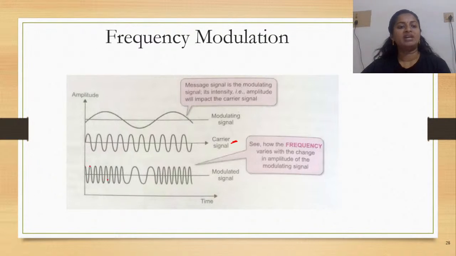Fine. So whenever there is a crest, the frequency increases, and whenever you have a trough, the frequency is decreasing. Frequency meaning the number of wave patterns covered in 1 second duration, right? So see here the modulated signal. This is how the frequency varies with the change in the amplitude of the modulating signal. As there is a change in the amplitude, so is a change in the frequency with respect to the carrier signal. Now what you need to understand here is which is the only characteristic that is changed.